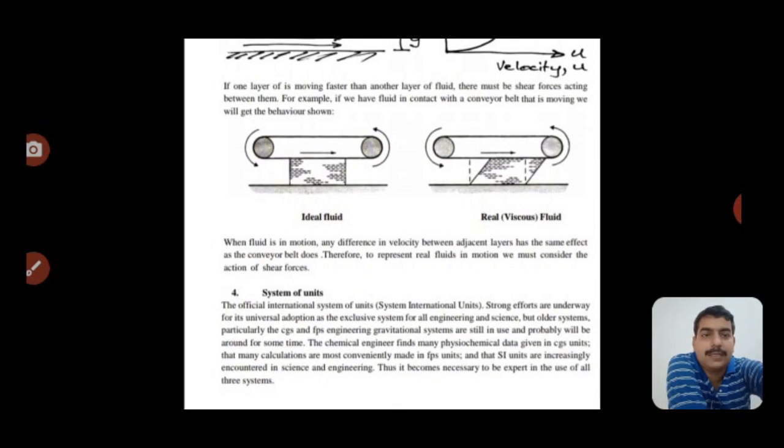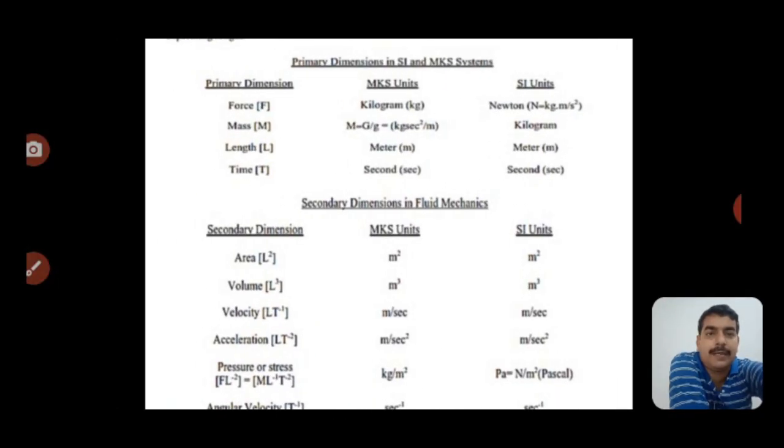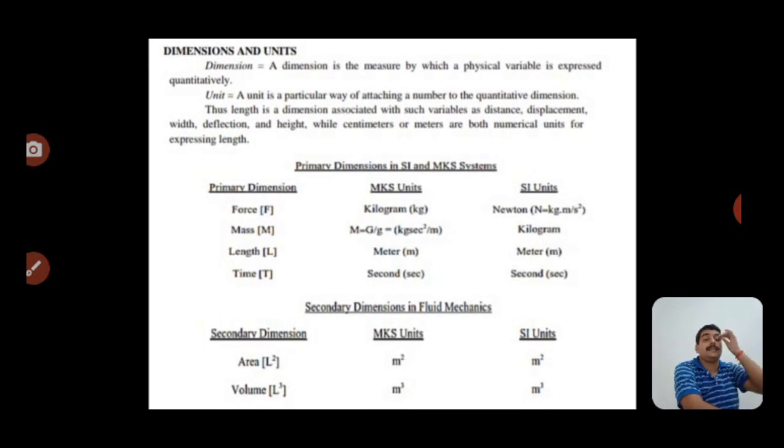Now the system of units, that is, the fundamental units of measurement: SI units, MKS units, primary units and secondary units. We see in the table the primary dimensions: force, mass, length, time, denoted by the first letters: force F, mass M, length L, time T. The MKS unit of force is kilogram, and the SI unit is kilogram meter per second square.